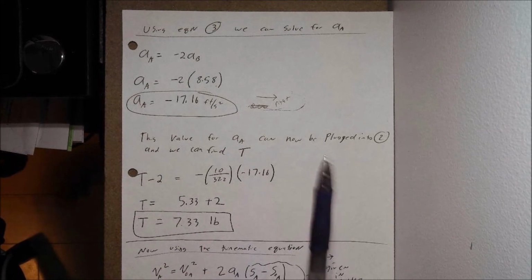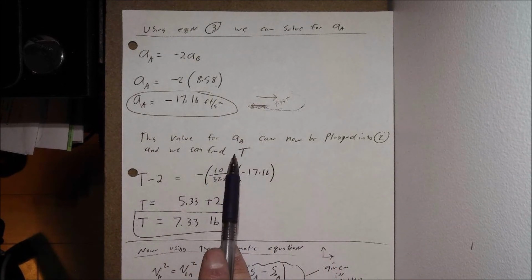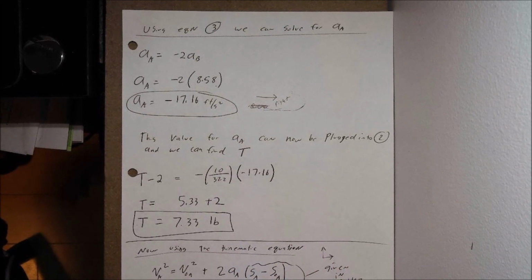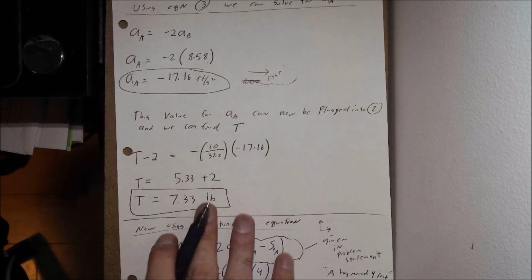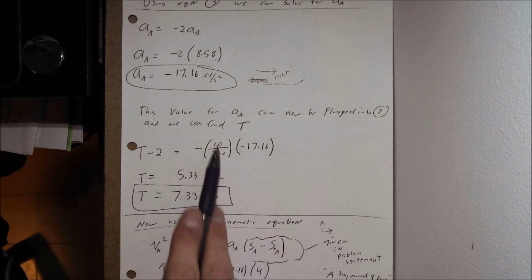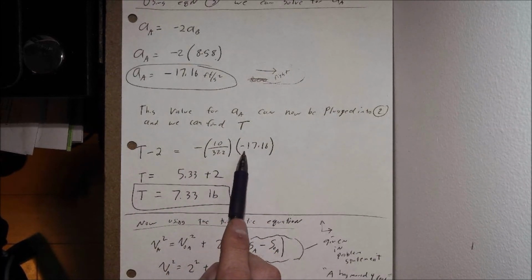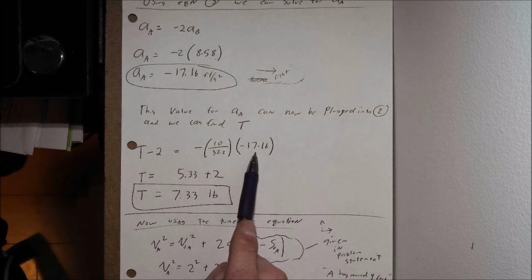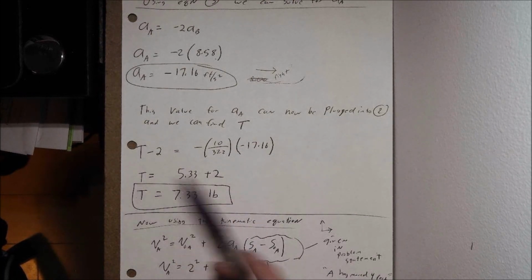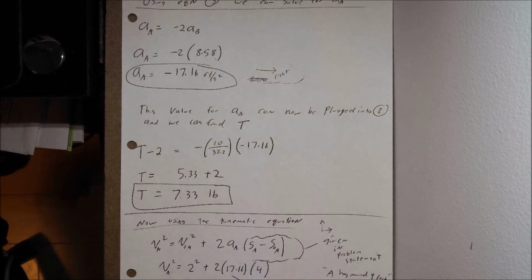So this value for our acceleration A can now be plugged back into what we call equation 2, where we can solve for that tension. We're just going back through all those equations and getting numeric values for all those variables. So if we have this tension equation, tension minus 2 is equal to our mass, or our weight divided by gravity, with that negative sign, times, now we'll plug in our acceleration at A of negative 17.16. Tension is equal to 5.33 plus 2 when we do that. Solve that out. Our tension in the cable is going to be 7.33 pounds.